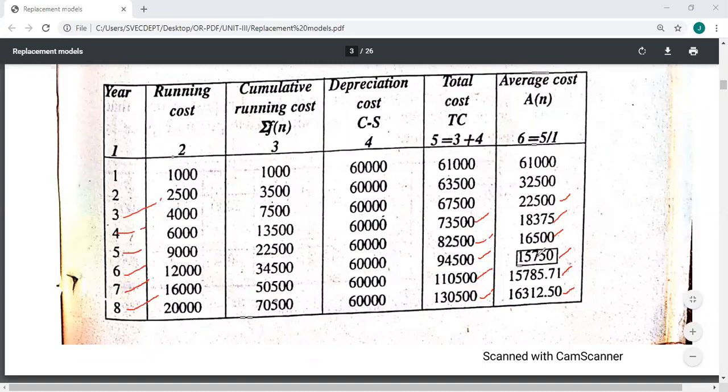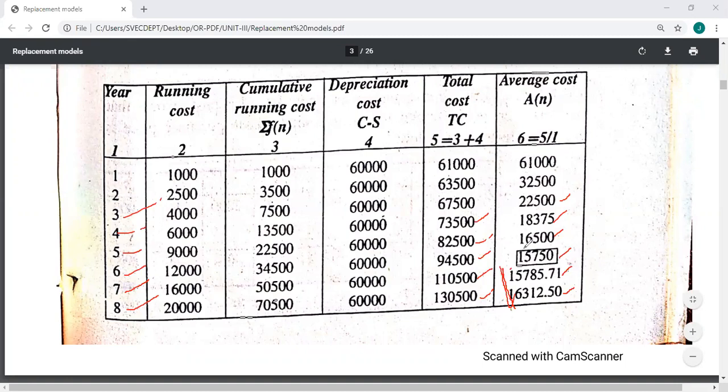So it's always good. When it comes to the seventh year, it is 15,785.71. Next 16,031. If it goes on like the 9th year, 10th year, 12th year, it will increase. That means after the 6th year, the maintenance cost is increasing, so the profit will be reducing. We'll get more loss.